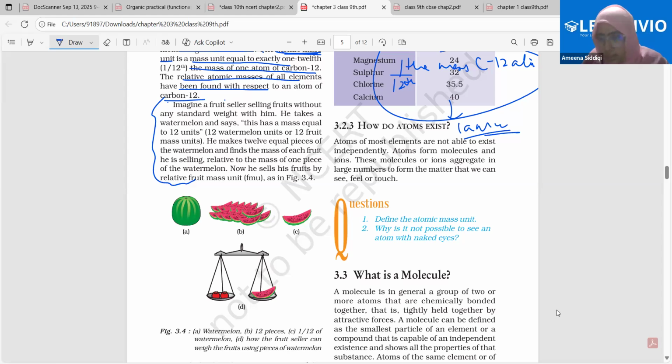Done, ma'am. Understood, bacho? The same concept, right? The same concept.